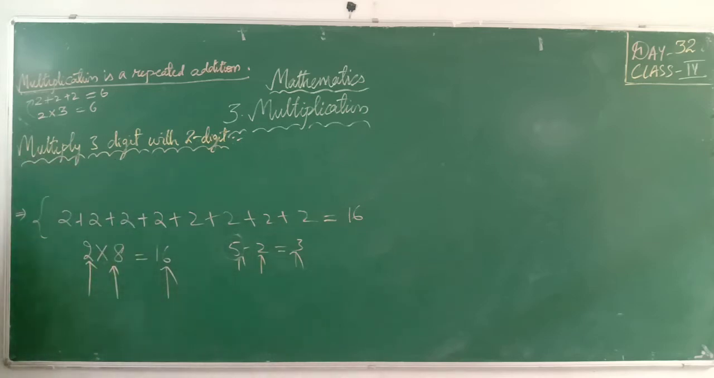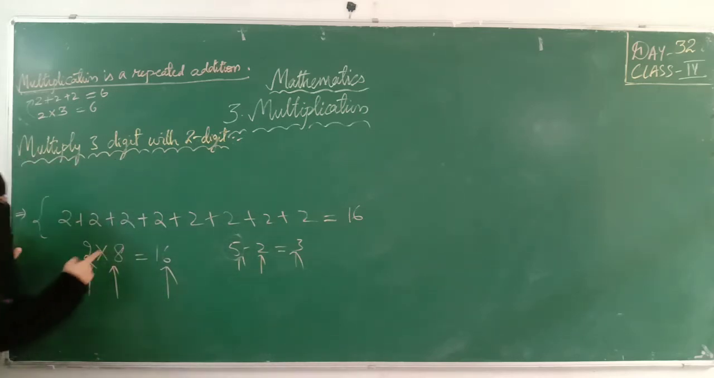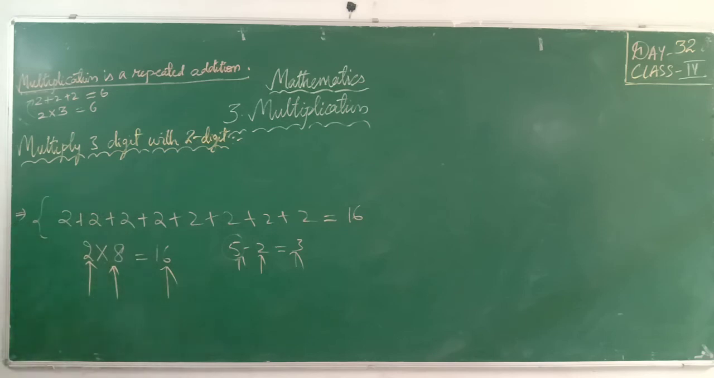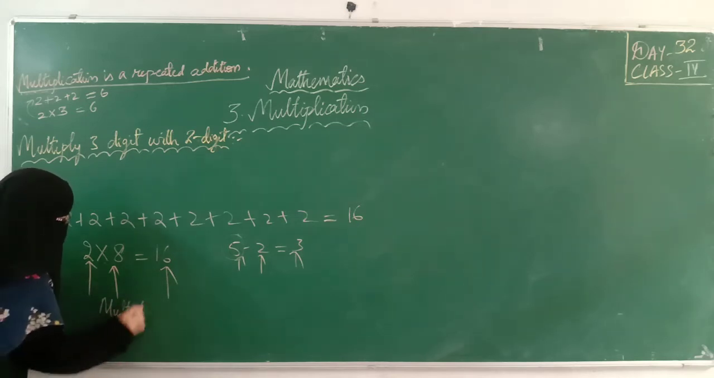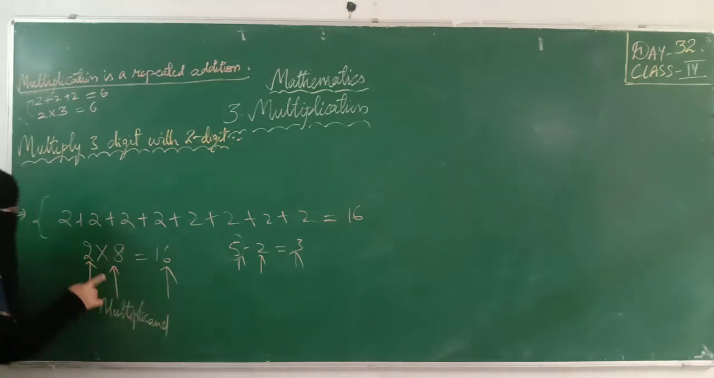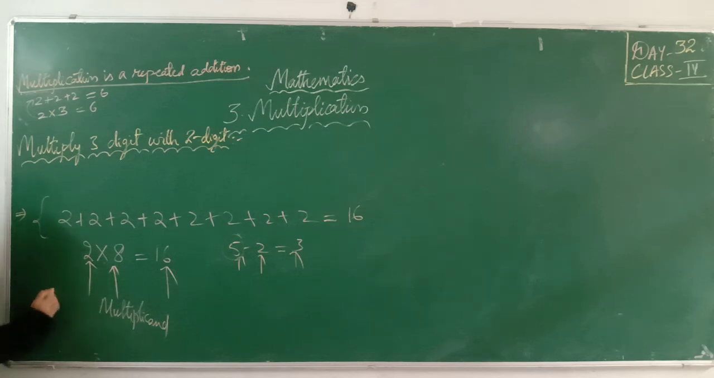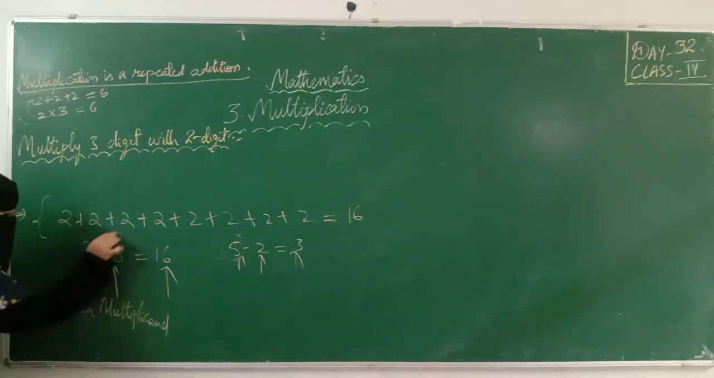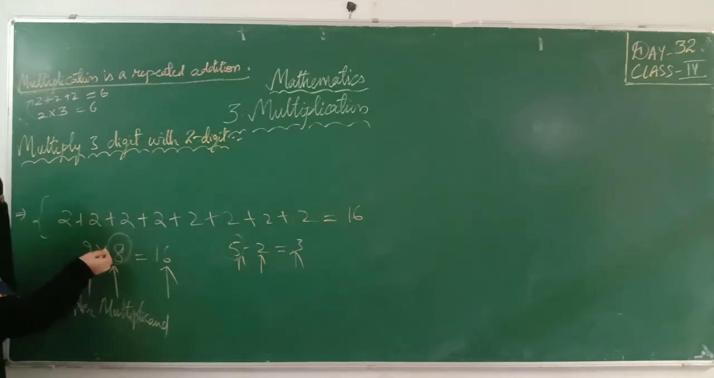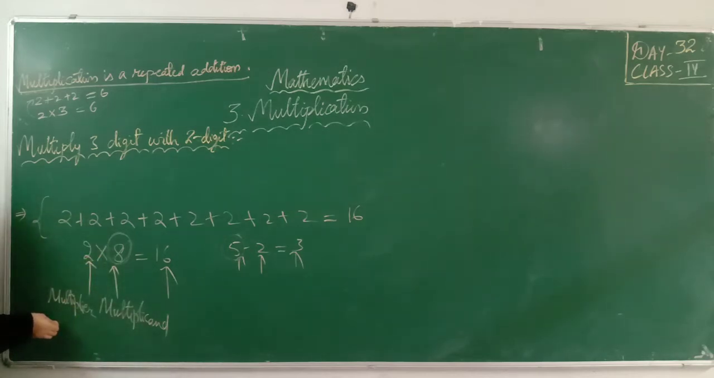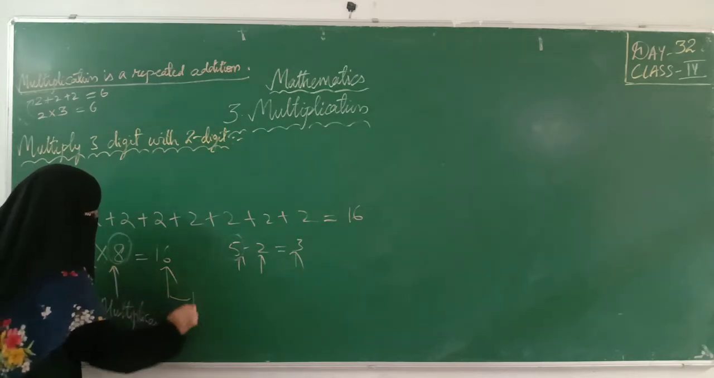The number which we are going to multiply is called the multiplicand. The number from which we are going to multiply is called the multiplier. Understood? जो नंबर को आप मल्टीप्लाई कर रहे हैं वो नंबर को आप क्या बोलेंगे? मल्टीप्लिकेंट. The number by which you are multiplying, we call it multiplier. Result of multiplication, what do you say? Product. Result of multiplication, product.